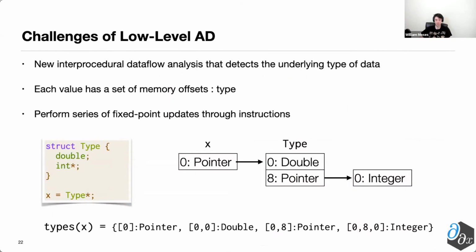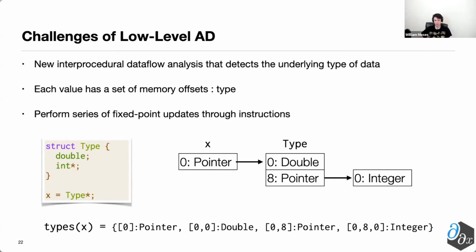The way we specifically resolve this is we introduce a new interprocedural data flow analysis that attempts to detect for every single value what the underlying types of these are. So this starts off by assigning to every value a set, or specifically a tree of memory offsets to whatever corresponding type underlies that. After initializing all of the information we have at first, we then perform a series of fixed point updates where we say for every type of instruction, what's the propagation rule that says how the resultant types can be computed from the input types, and so on.